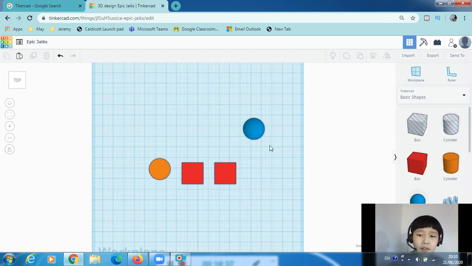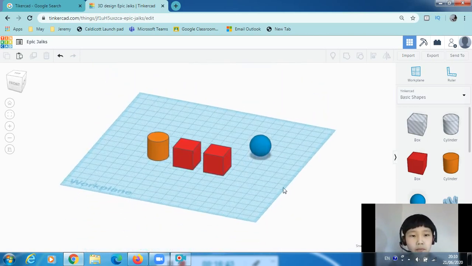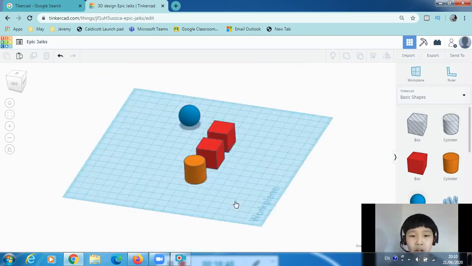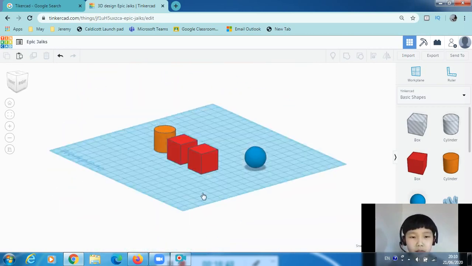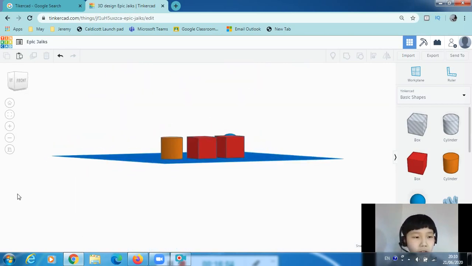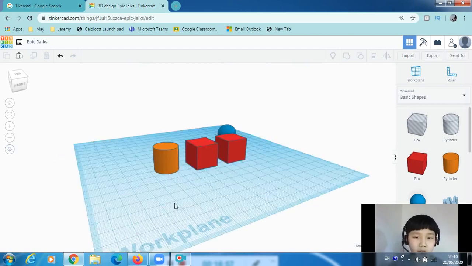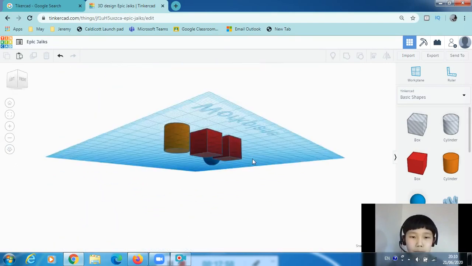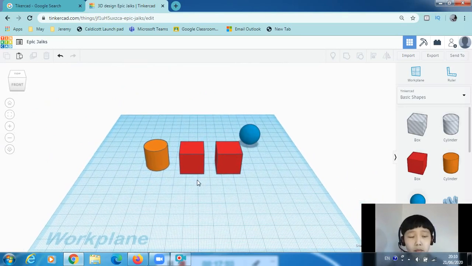But then when it comes to moving around the workplane, it's not really helpful. Boom. It's still the workplane, but it's just disoriented. Yo, what's wrong with this thing? Now, if you want to rotate it, I recommend bringing it back to the 3D mode. Yeah, so now you mastered how to zoom, how to look at it in 2D. That's basically the controlling workplane section finished.